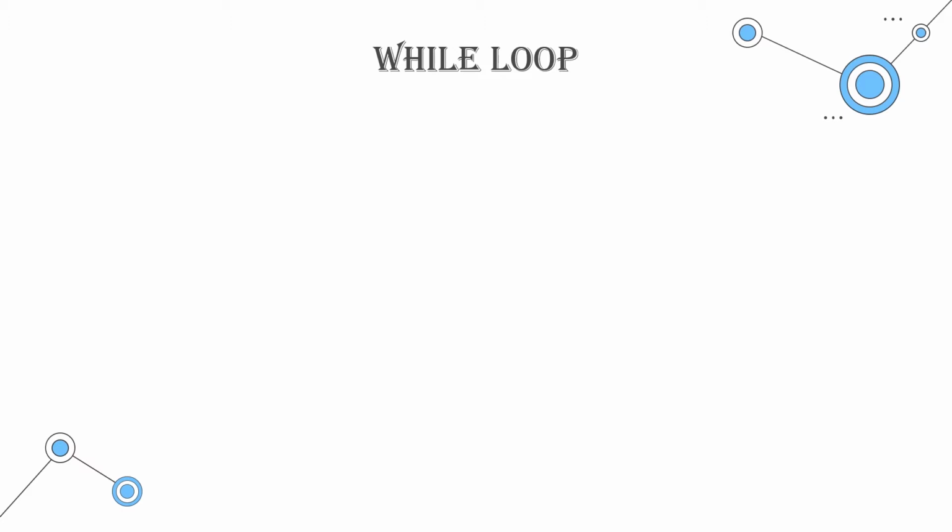We have two types of loop. First is while loop and second is for loop. In this video, I will talk about while loop. So the while loop in Python is used to iterate over a block of code as long as the condition is true. And we generally use this loop when we don't know the number of times to be iterated beforehand. Let's see the flowchart of it.